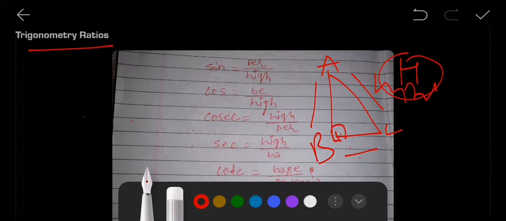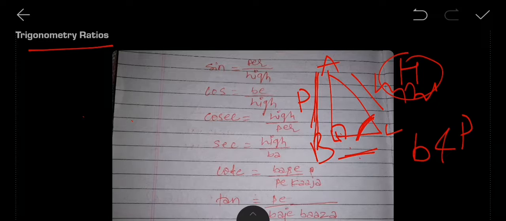But the base and perpendicular are not fixed. That depends upon the angles, with respect to the angle. If the question is asking about angle C, then with respect to it the perpendicular will be AB. If the question has angle A, then with respect to angle A, the perpendicular will be this.